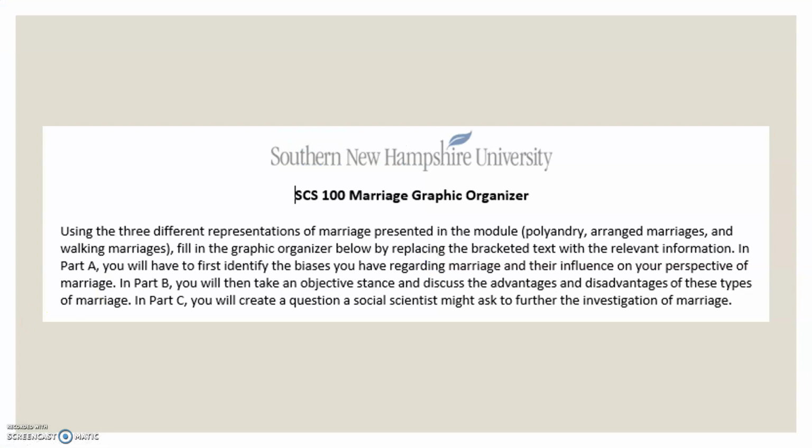Let's take a look at the overall directions for your graphic organizer. We'll be discussing polyandry, arranged marriages, and walking marriages for this assignment. You'll also get the opportunity to examine and discuss your own biases. Please remember to complete all 3 sections of this worksheet. Make sure you take a look at the assignment guidelines and rubric to see how the assignment will be scored. Now, let's go through this worksheet section by section.